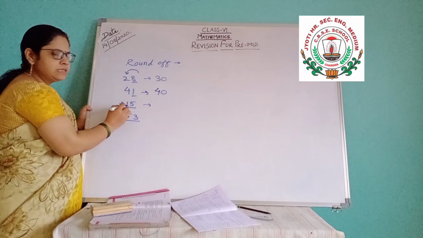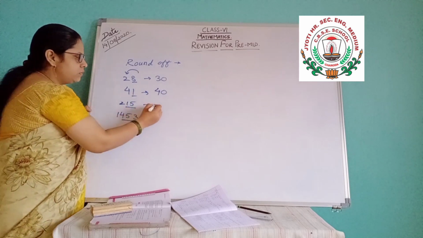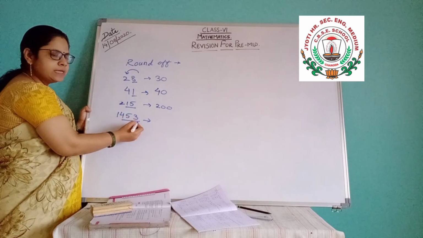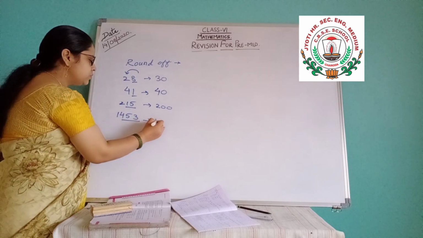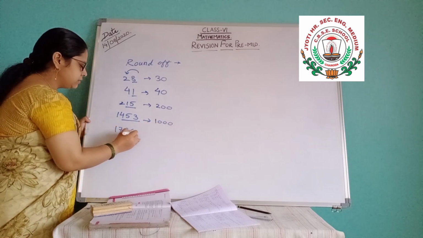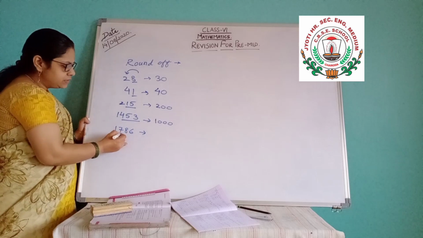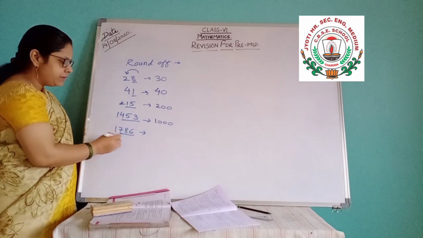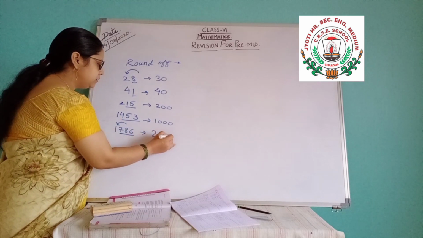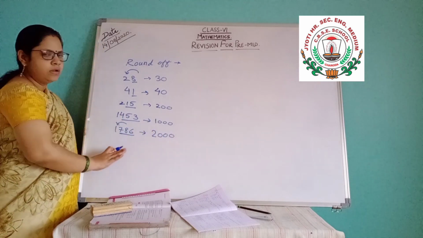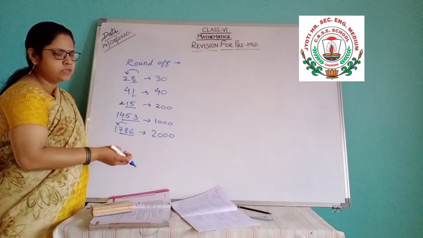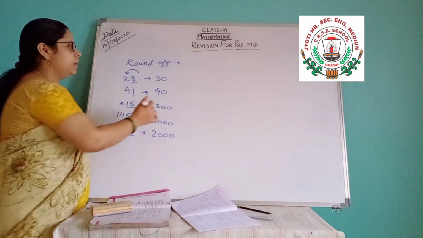So here, less than 50, so nothing to do in the previous digit. So it is 200. Here 453 is again less than 500, so nothing to do there. So it is 1000. Suppose it is 1786. 786 you have to check. It is greater than 500, so plus 1 in the previous digit. So it is 2 and then 3 zeros will come. So this is for rounding off. This kind of question can come. Definitely MCQs, options will be given. You have to check and write down.